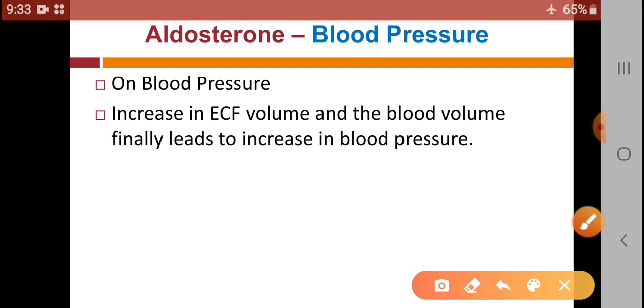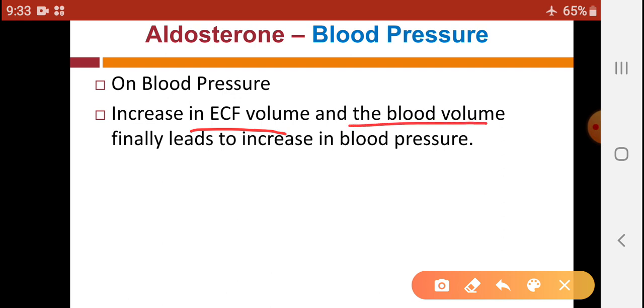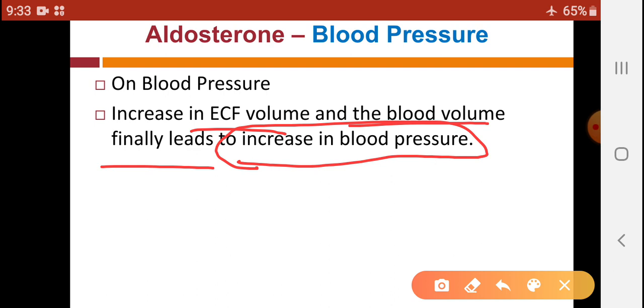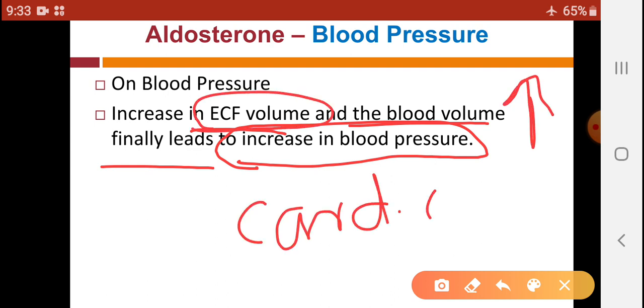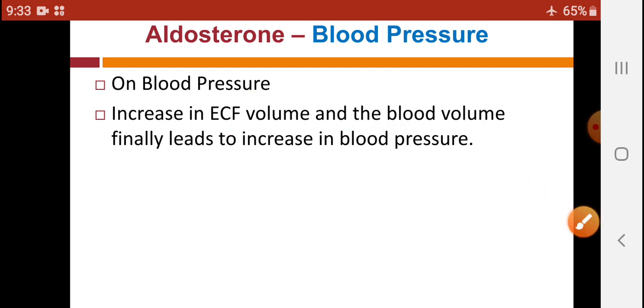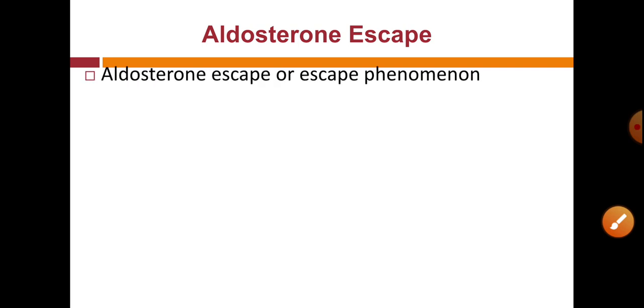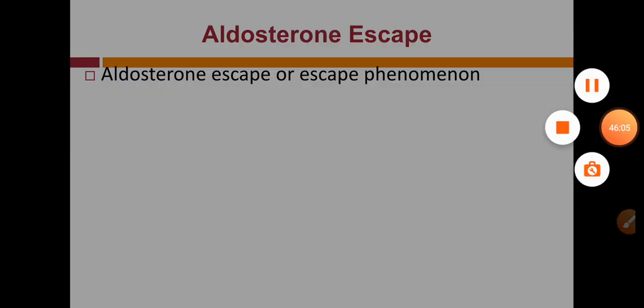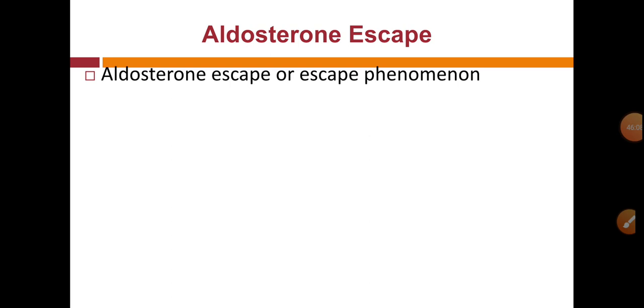So an increase in ECF volume and blood volume finally leads to an increase in blood pressure, because when ECF volume increases, our cardiac output also increases. The next terminology is aldosterone escape, and this phenomenon is very important to understanding our blood pressure regulation, but we will see this in the next lecture.